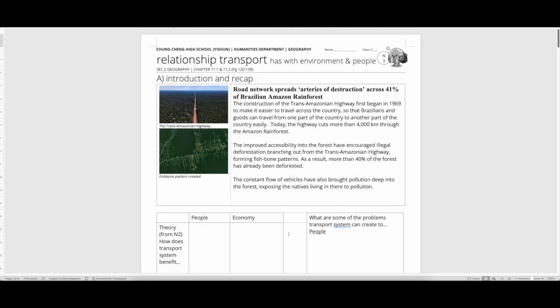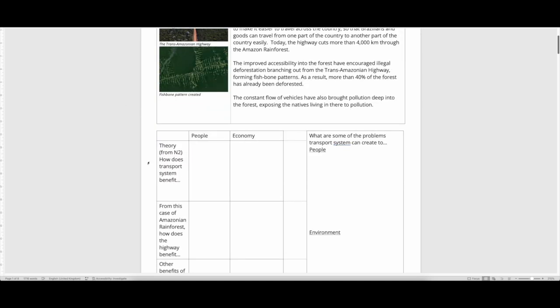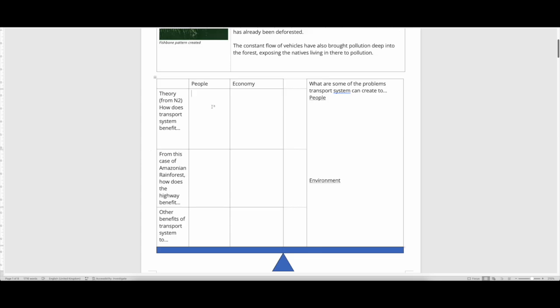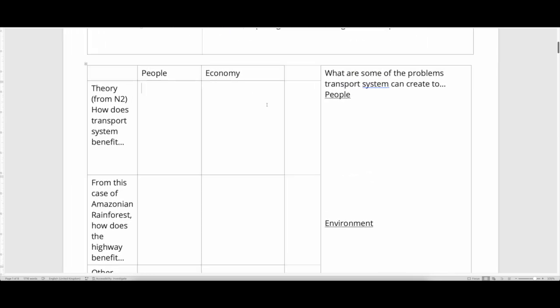Okay, hi everyone. We're looking at your last part of transport, which is basically the impact transport has on the environment and people. Before we look at this article, let's do a quick recap from your previous handout. From your previous handout, what do you remember about the effects? How transport systems benefit people and the economy?